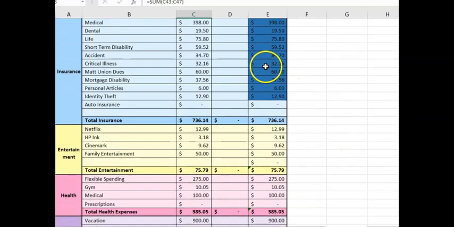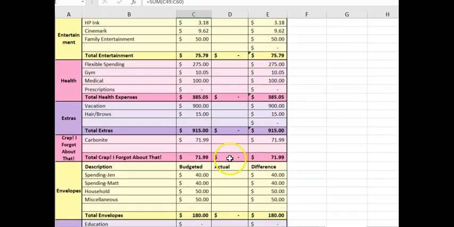Okay, moving to insurance. All of these things here are deductions that come out of our checks, and these are all staying the same. There are no changes. Actually, there's nothing changing in this category. So we'll have $736 total for insurance for next month. And then for entertainment, I don't anticipate any of this changing, so I'm going to leave it at $75.79.